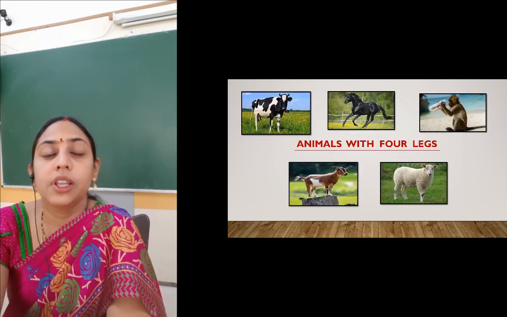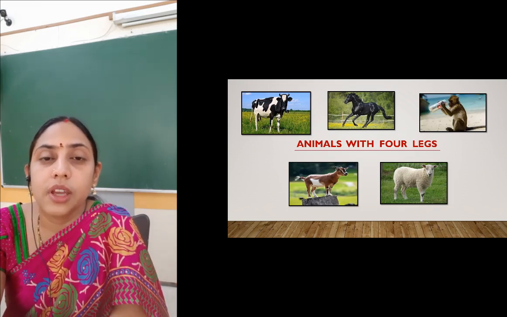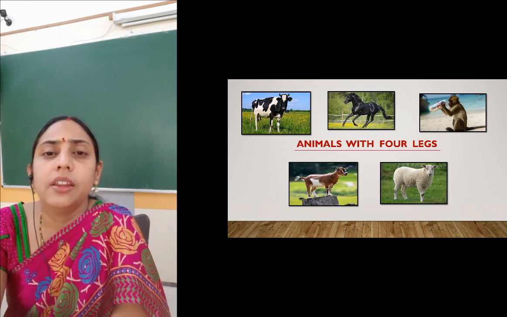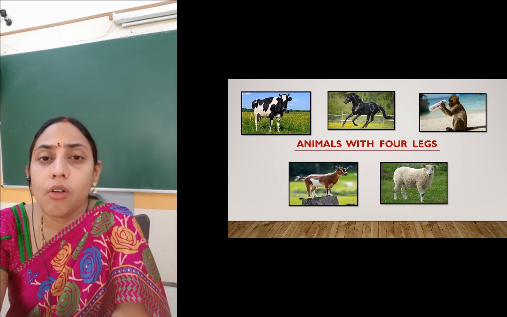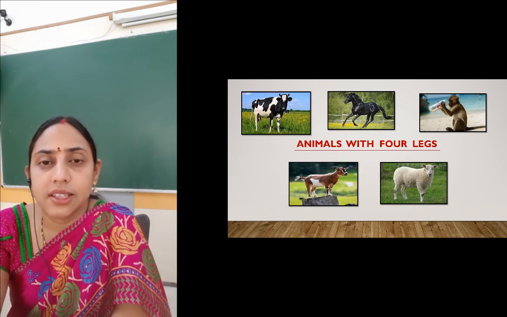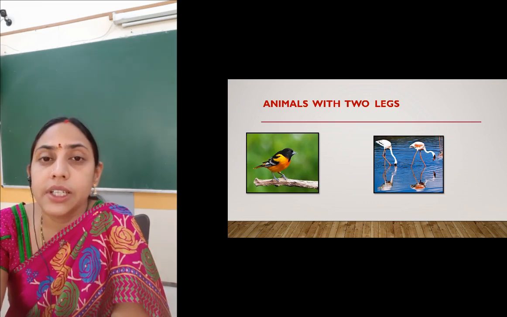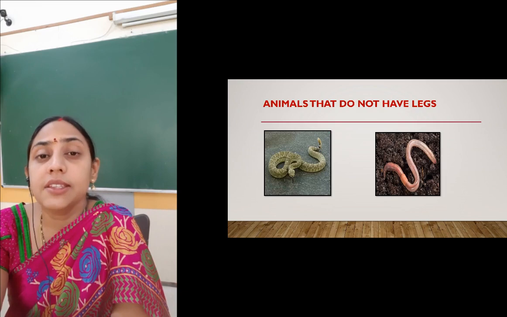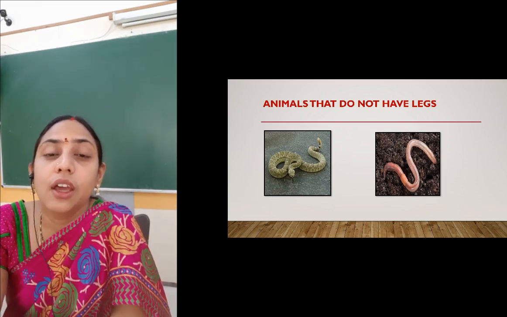Now, if we talk about the land animals, like cows, goats, horses, sheep, and even monkeys, they all have 4 legs, right? So they have 4 limbs. Birds have only 2 legs. Snakes and earthworms do not have legs, they crawl.